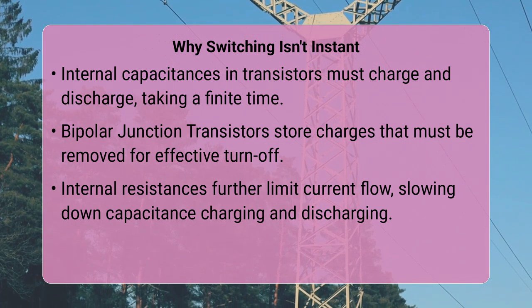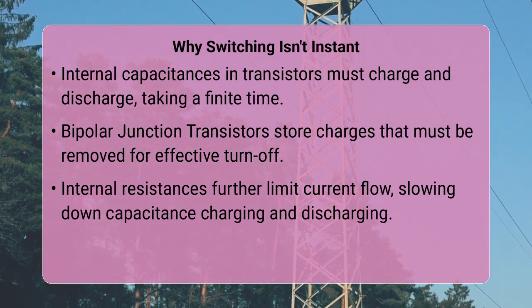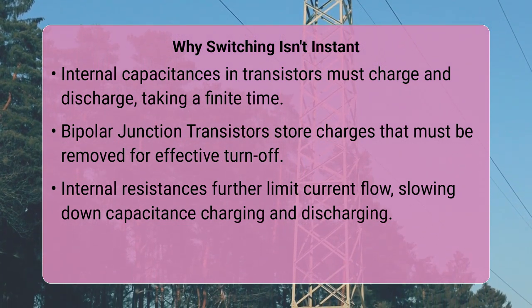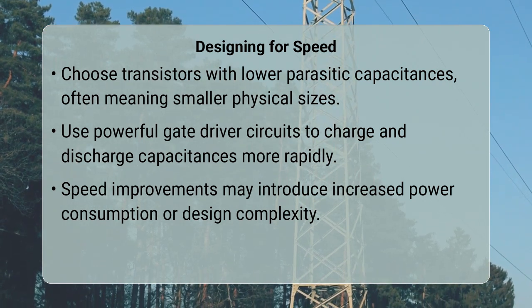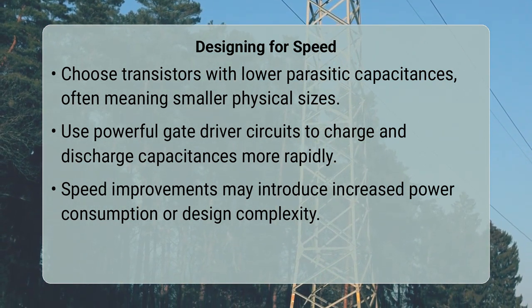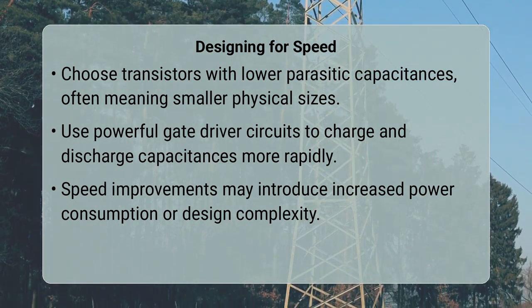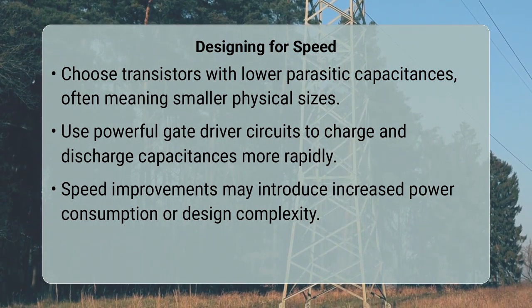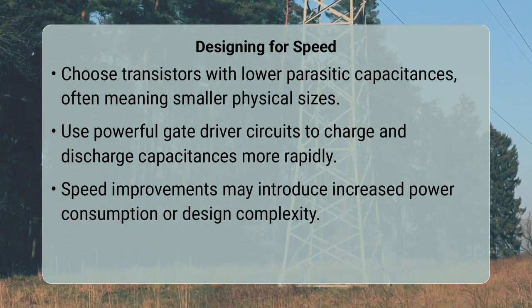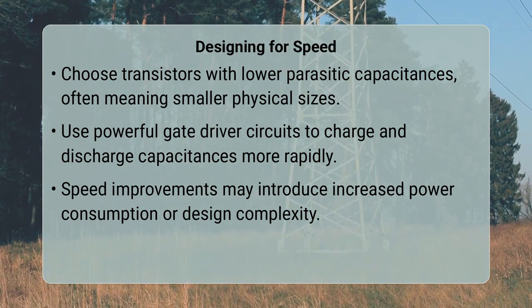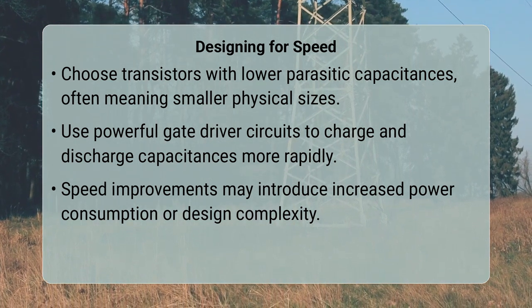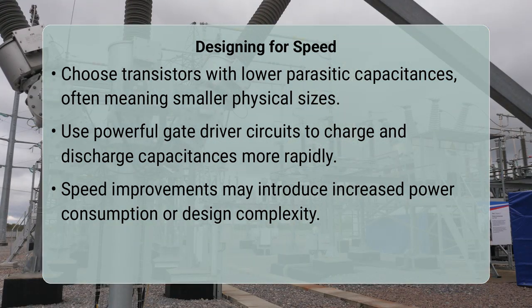For engineers, understanding these limitations is crucial for designing high-speed circuits. You can mitigate these effects by selecting transistors with lower parasitic capacitances, which typically means smaller physical dimensions. Additionally, employing stronger gate driver circuits helps to charge and discharge these capacitances more rapidly, speeding up the switching process. However, these improvements often come with trade-offs, such as increased power consumption or manufacturing complexity.